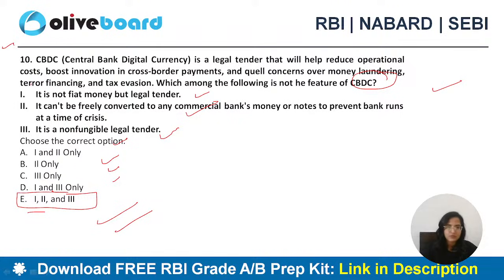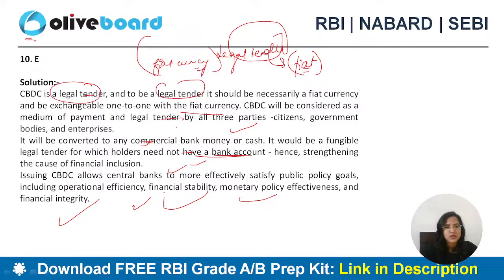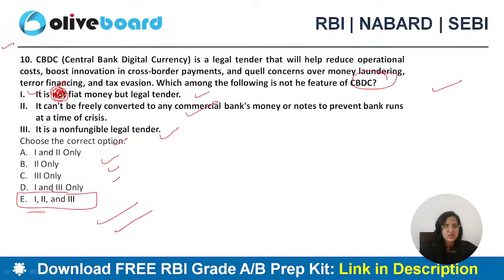Okay? Fine. So it is not fiat, but legal tender, it is fiat. Acha, wait. Here they're asking the correct option, है ना? So it is a fiat currency. This should be wrong, है ना? Right? So legal tender, it should be a fiat currency and exchangeable. So the answer cannot be E. First is wrong. It यहाँ पे लिखा है, it is not a fiat currency, but it is a fiat currency. It can't be freely.